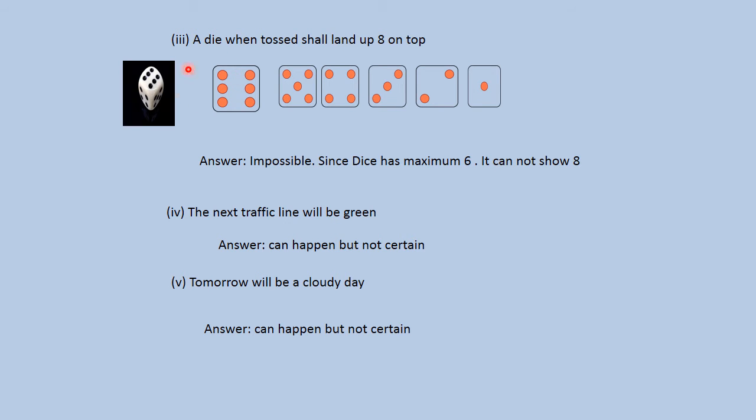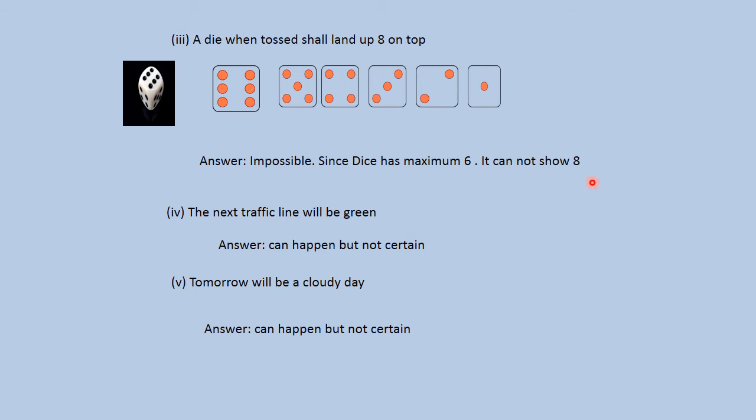So maximum of 6 it can show, but it cannot show 8. So the answer is impossible. It will never happen. Since a dice has maximum 6, it cannot show 8.